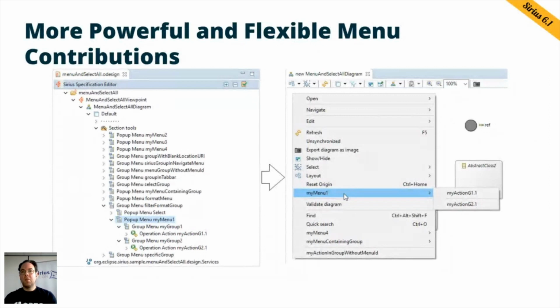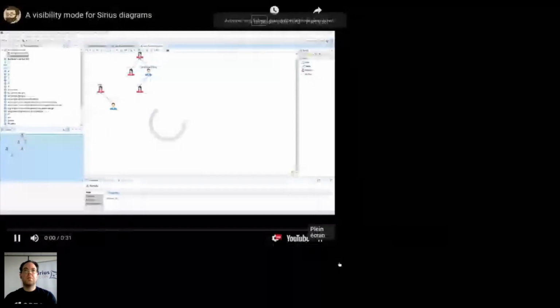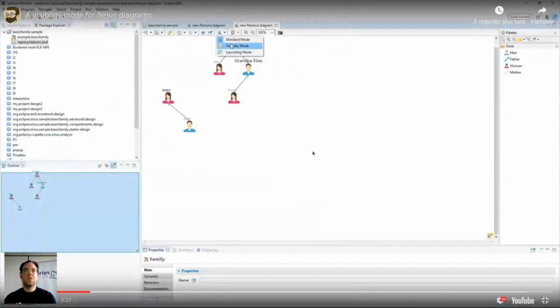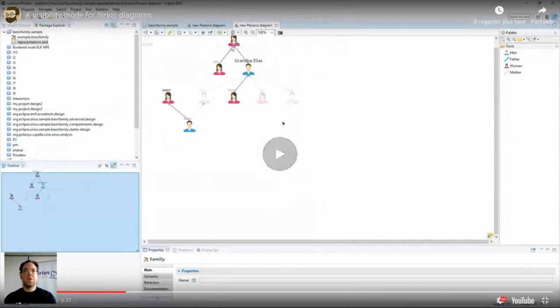And finally, we've added a new feature called the visibility mode. So on diagrams, you have a new combo box available here on the tab bar, where you can enable, we already had the standard mode and the layouting mode. We have added a third one called visibility. When it's enabled, all the elements which are present on the diagram but were hidden, for example, they were explicitly hidden or filtered by some condition, they are now visible in a semi-transparent way.